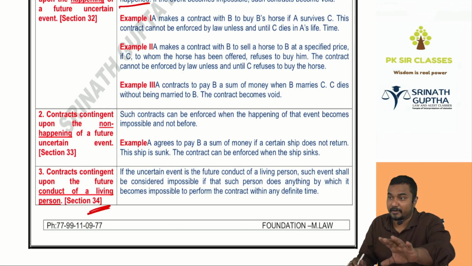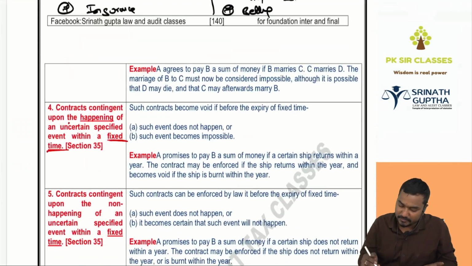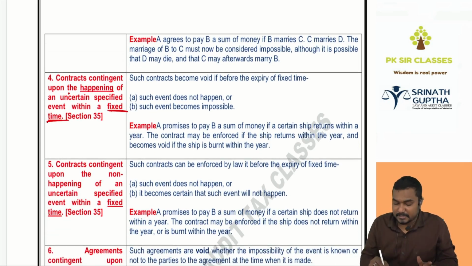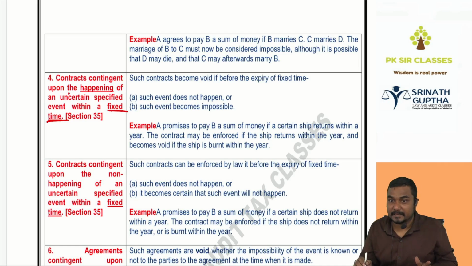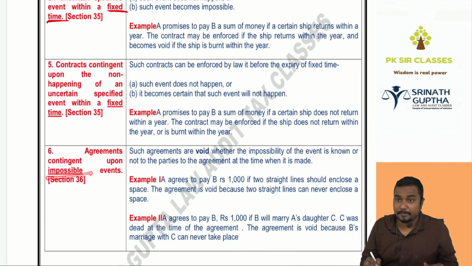If you clear CA foundation, I will give you a bike. Fourth: contracts contingent upon the happening of a future uncertain event within the specified time, before 31st March. Second to fifth remain the same: contracts contingent upon the non-happening within the specified time, on or before 31st March. Last one, agreements depending upon an impossible event are always void ab initio.